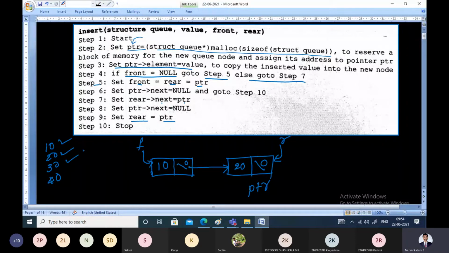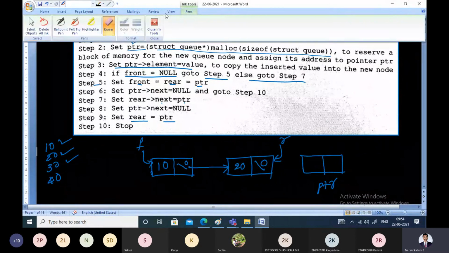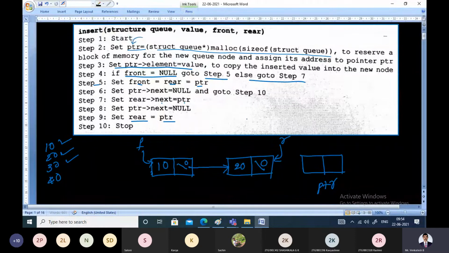Let us say we want to insert one more element, 30. What is the procedure? Just take a new node, allocate memory for it, and call it PTR. That is the new node in which we want to store the element. Then step number 3: in the element field of PTR, store the value, which is 30. Check whether front is equal to null. Then go to step number 7. What does step number 7 say?